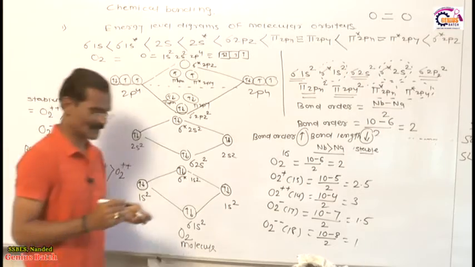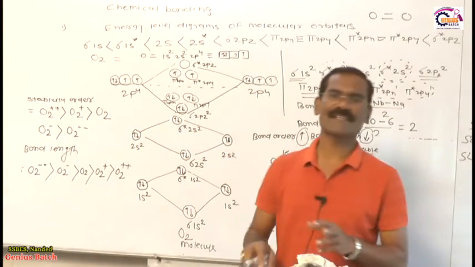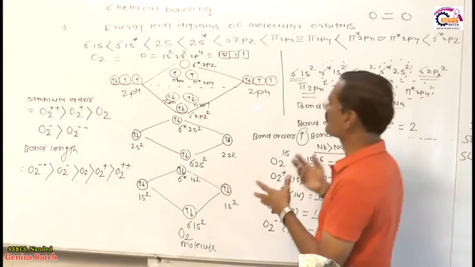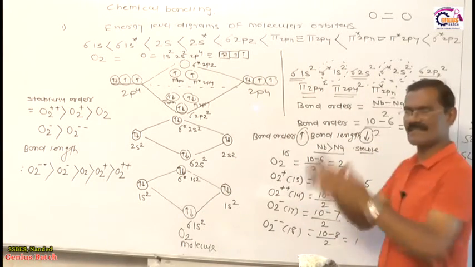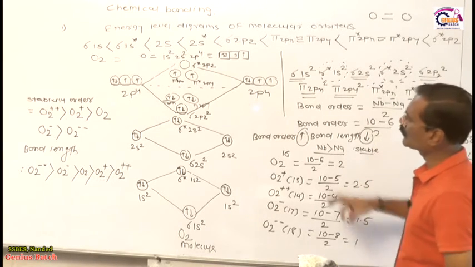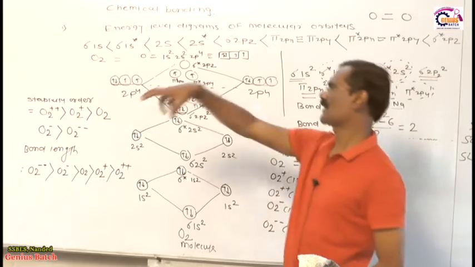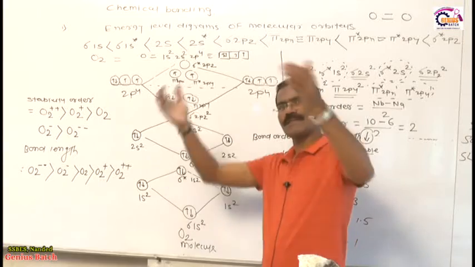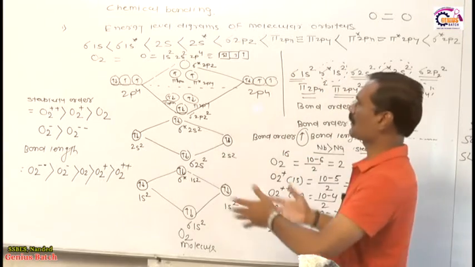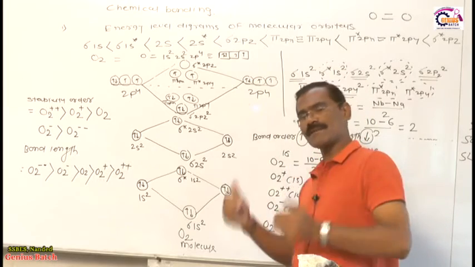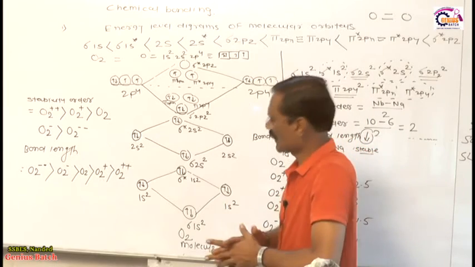So my friends, these are the very important and very interesting phenomena related to the molecular orbital theory. You must know how the electrons of the atomic orbitals are filled in the molecular orbitals, because when a number of atomic orbitals overlap on each other, that gives the same number of molecular orbitals. Out of that total, exactly half are bonding and the remaining half are anti-bonding.